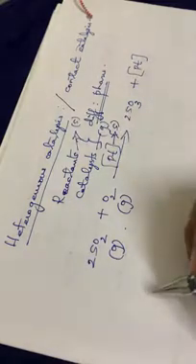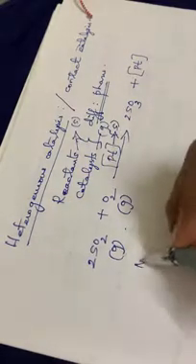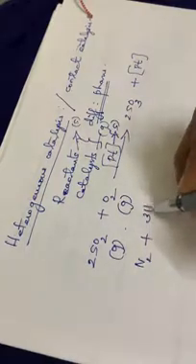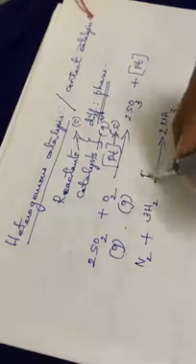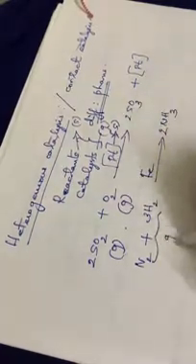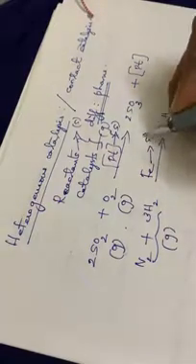Then another example, N2 plus 3H2, the manufacture of ammonia, forming 2NH3 in the presence of iron. Here these two are in the gaseous phase, but iron is in the solid form. So it is another example for heterogeneous catalysis.